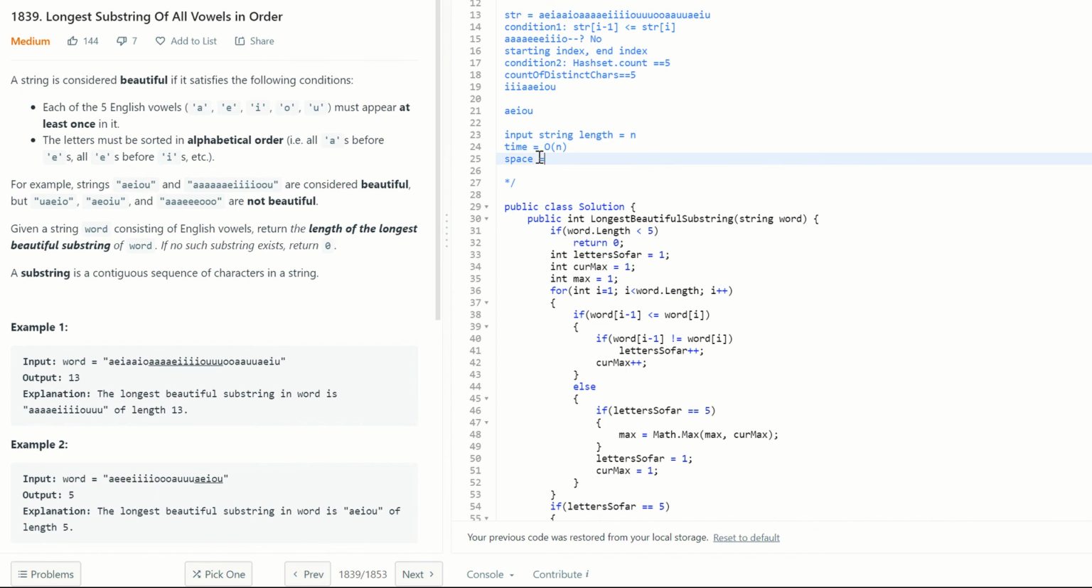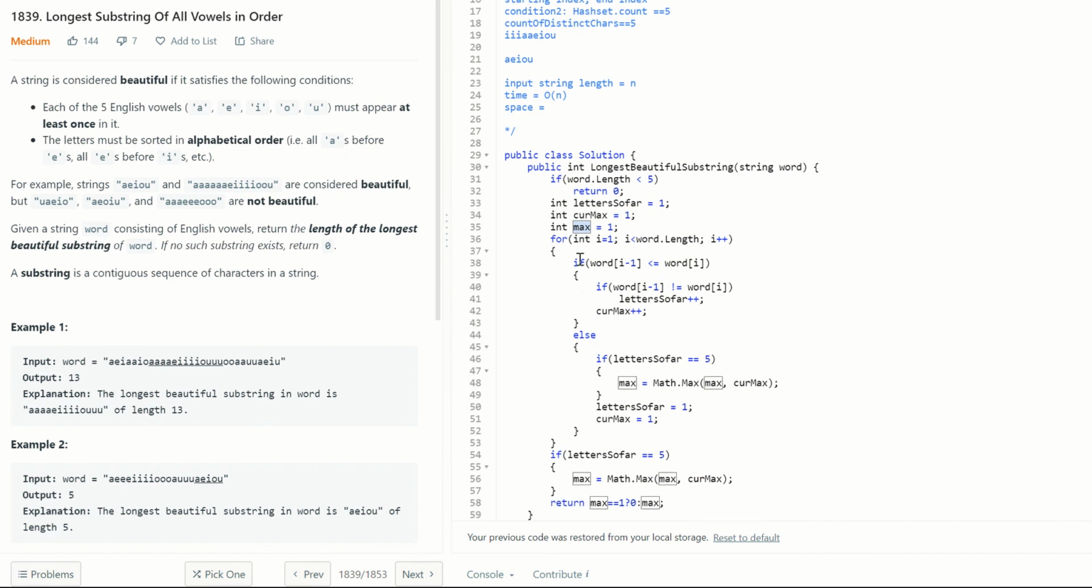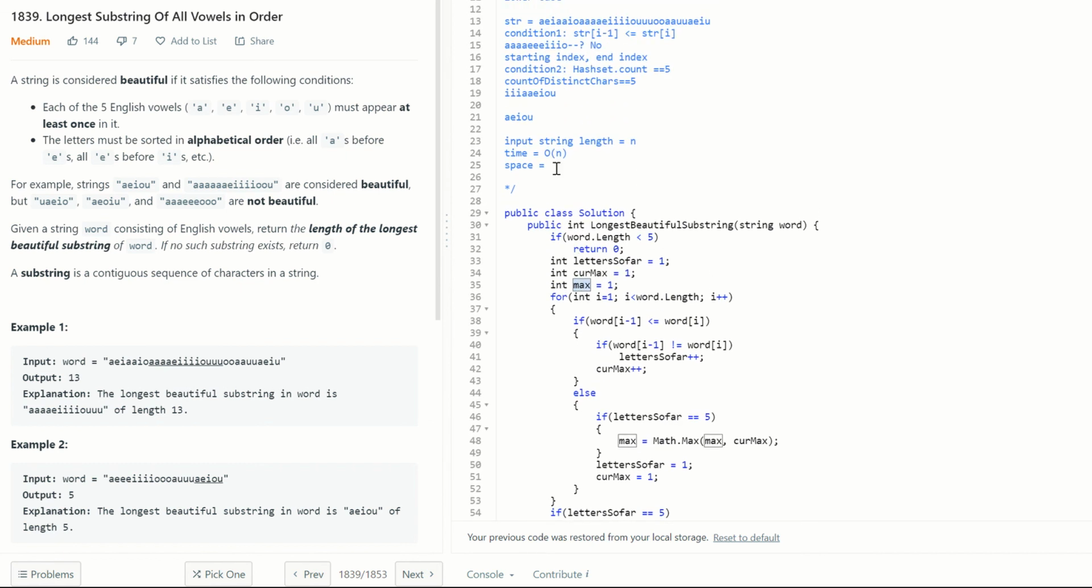And for the space complexity, are we using any extra space here? Yes, we are using a few variables: letters so far, current max and max. Apart from that, we are not really using anything. Irrespective of the length of the input, we are using only 3 variables. So the space complexity is constant, represented by order of 1. So we will say the space complexity for this particular code is constant space and the time complexity is order of n, where n is the length of the input string.